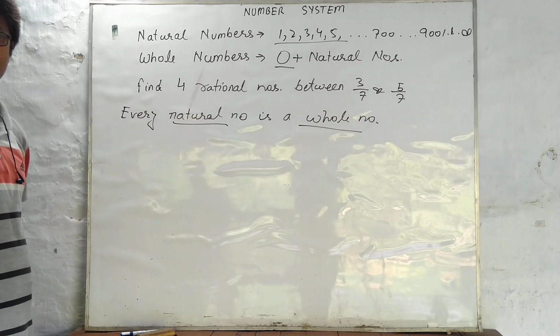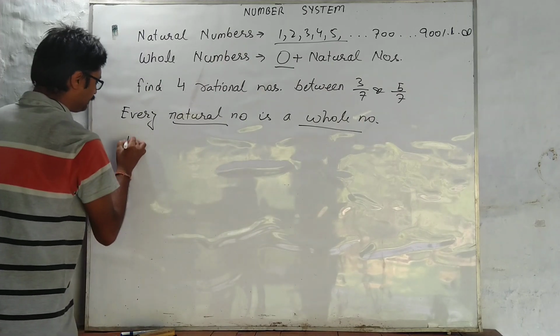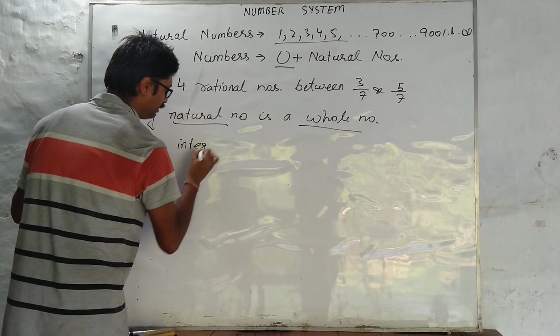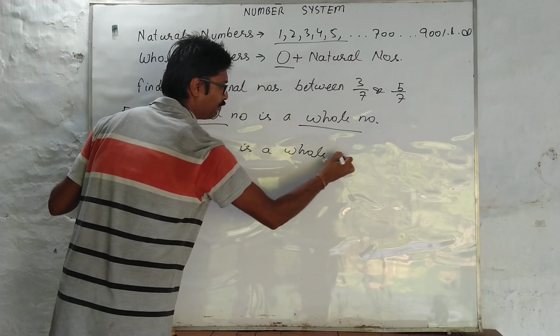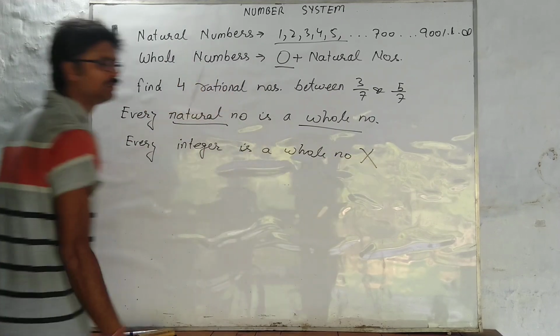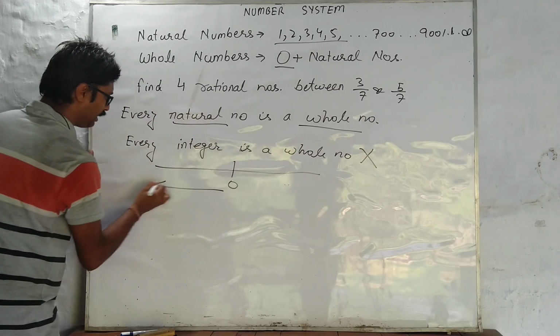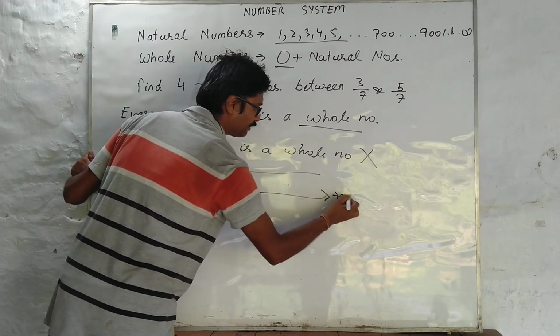Yes sir. Every integer is a whole number? No, I won't say that, because integers are on this negative side, and this is the positive side.